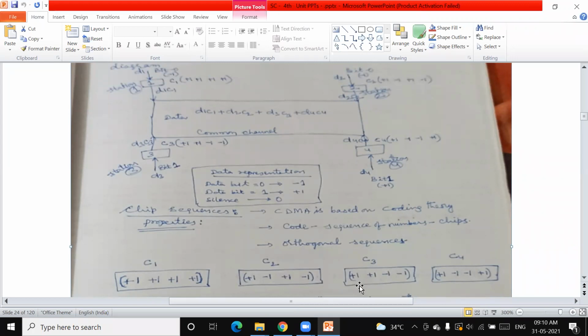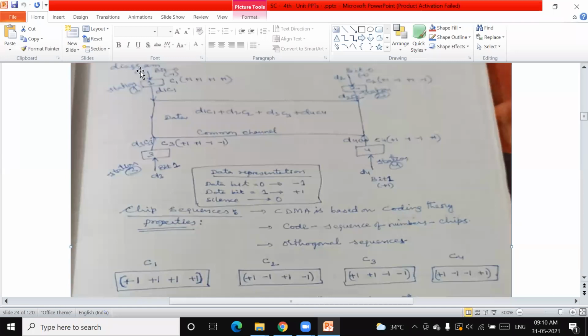Similarly, C4 is +1, -1, -1, +1. These are the chip sequences that we are considering for C1, C2, C3, C4.